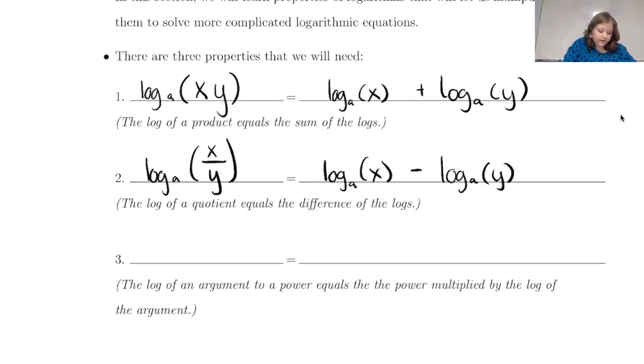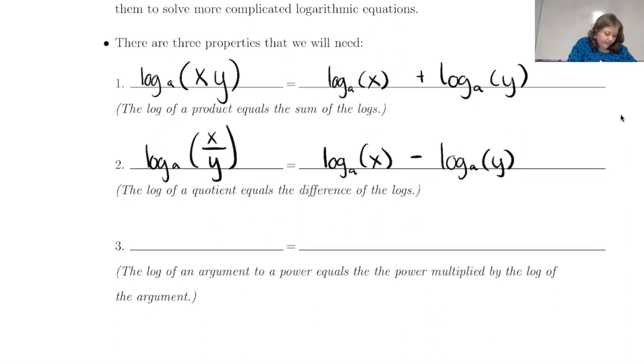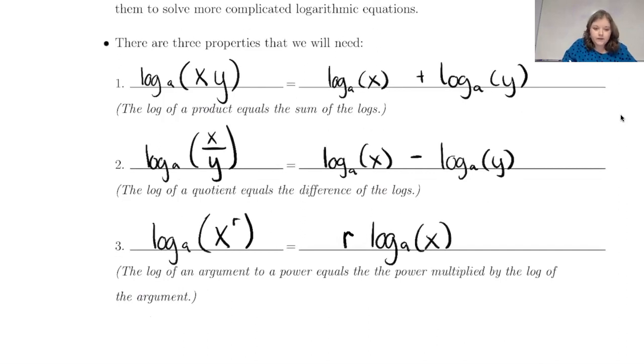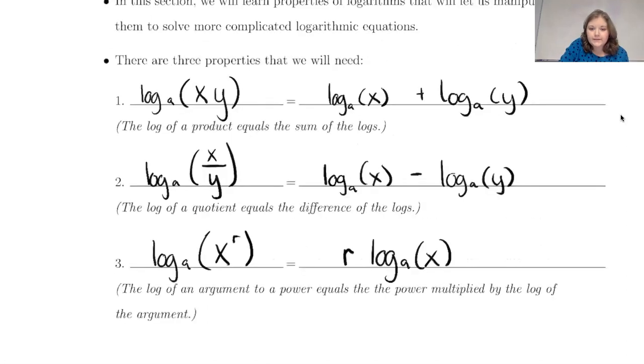And then the last property, log base a, if you have something in the argument that is something to a power, so I'm going to write x to the r. A way that you can write that is we bring the power out front as a coefficient, and so it becomes r times log base a of x. So it goes from being a power on the inside to being a coefficient on the outside. Okay, so those are the three properties, and we'll be using those in the examples today.